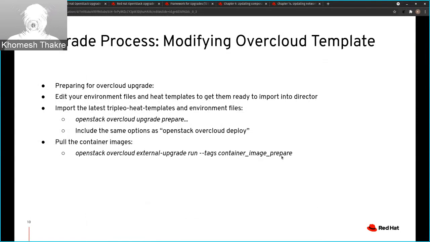It will also take the reference of the container prepare file which we modified earlier, pull all the images and store them on the undercloud node. So for future upgrades, or if we are running stack update multiple times, the overcloud nodes can directly get the images from the undercloud rather than going out and getting them from Satellite or Red Hat CDN multiple times.